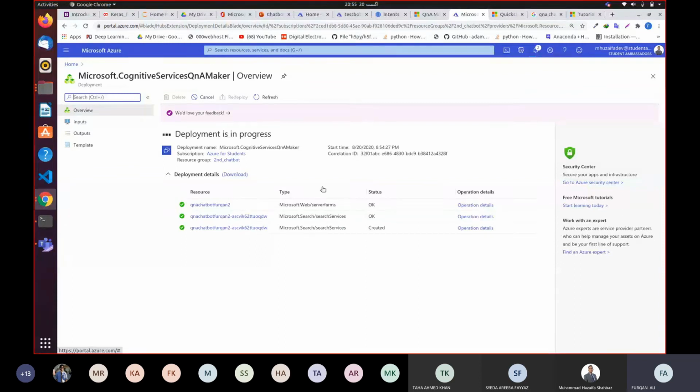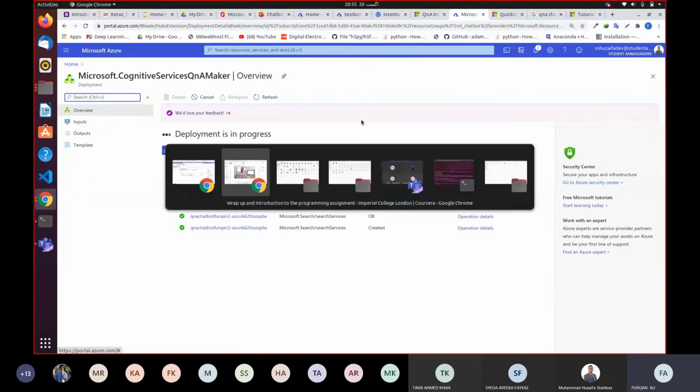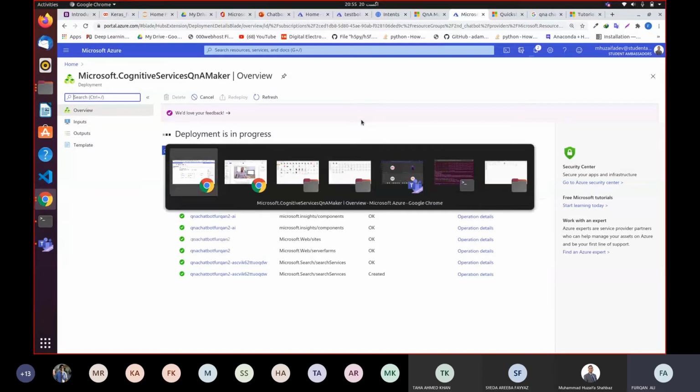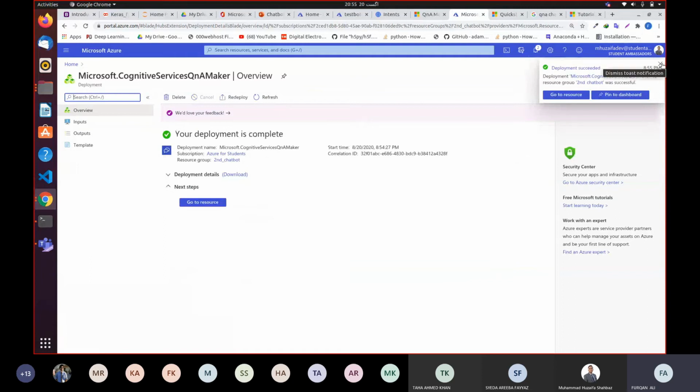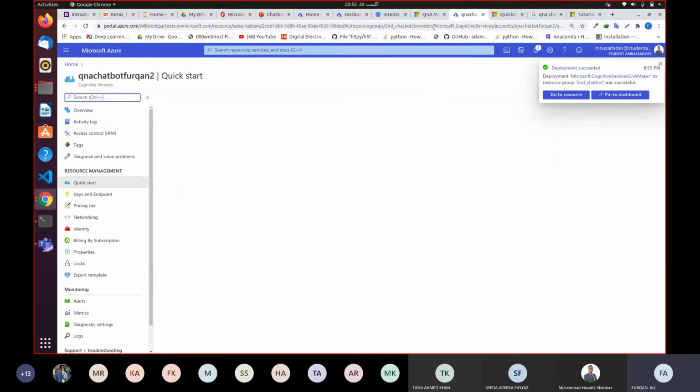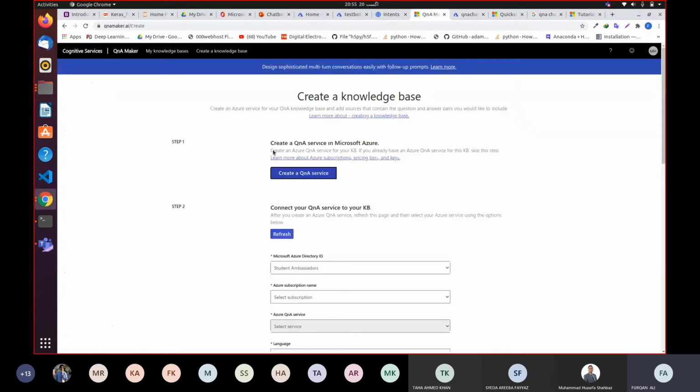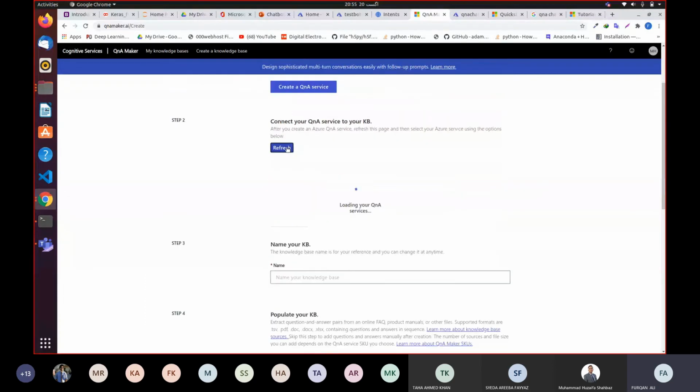But you would create your first chatbot, so it's not going to create problem for you. So I'm going to say go to resources. So this is how you create your resources for Q&A chatbot. So once you're done with that, come to this second page, click refresh, and once you click refresh, you will see the resource that you created over there.